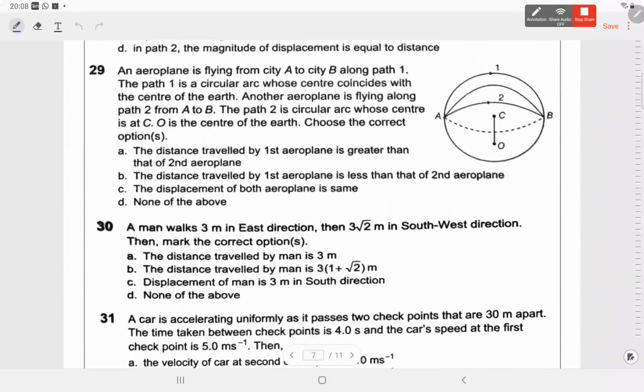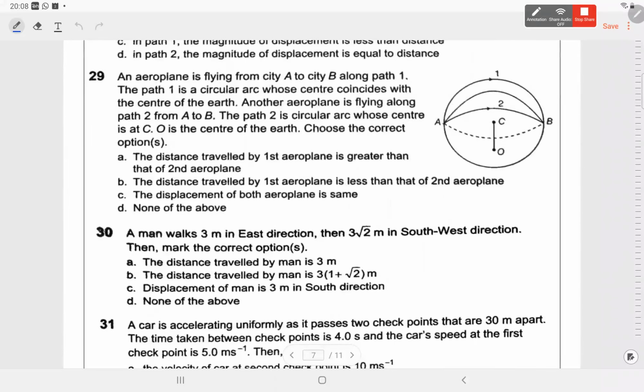29. An aeroplane is flying from city A to B along path 1. The path 1 is a circular arc whose center coincides with the center of the earth.